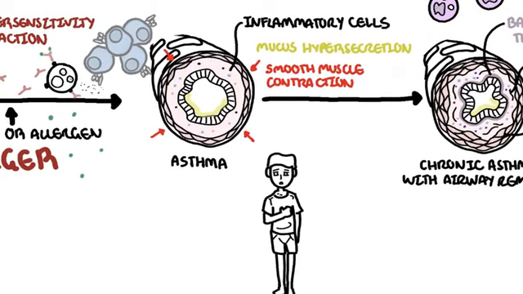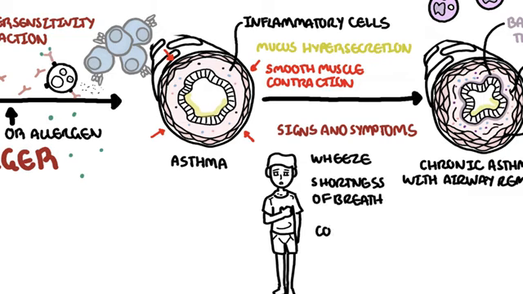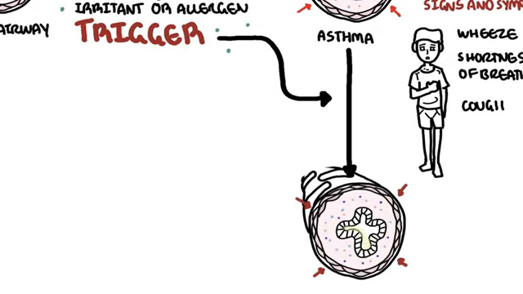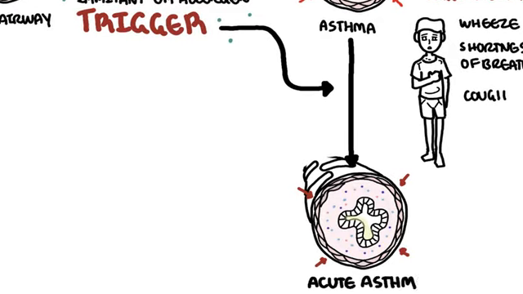However, simple asthma does cause symptoms, namely wheezing, shortness of breath, and a cough, which is often worse at night. The wide range of triggers of asthma can exacerbate symptoms of asthma at any point, and this is termed acute asthma. These triggers can be divided into avoidable and unavoidable triggers.